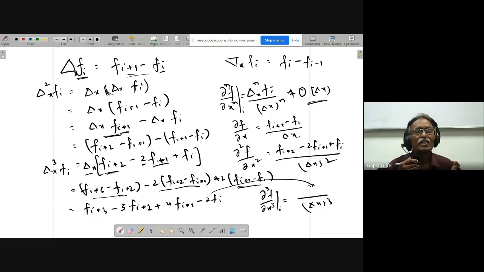Okay, f dash i and f double dash i are cancelled. So you have to do that manipulation. That is, I have to take the expression of f i plus 3, take the expression of f i plus 2 into 3, and you have to see what manipulation I have to do to get this ∂³f/∂x³ in the Taylor series expansion. So there is a lot of mathematics you have to do, but here simply just using the recurrence relation, you can get the expression for any order derivative. Is that clear?